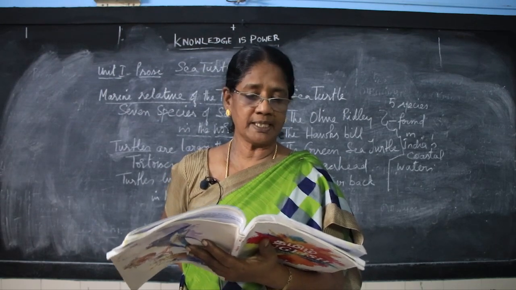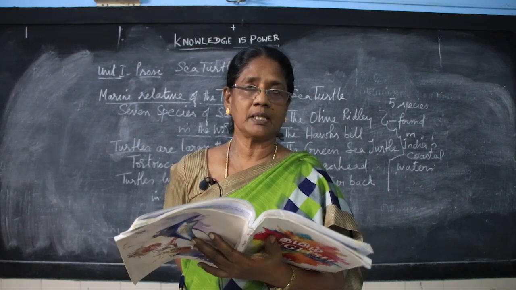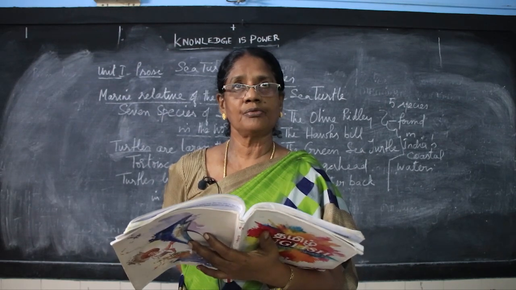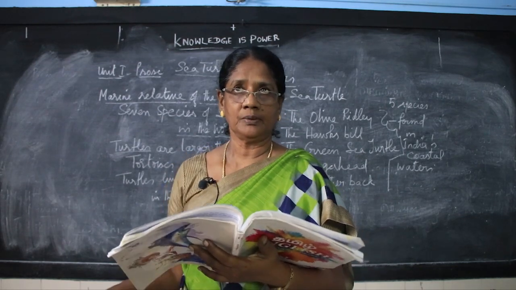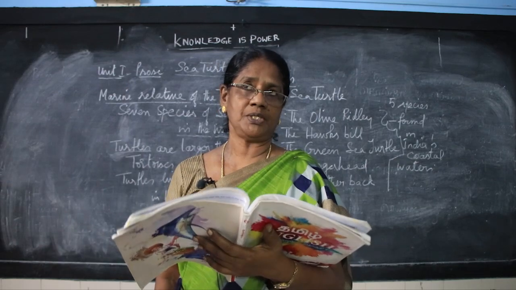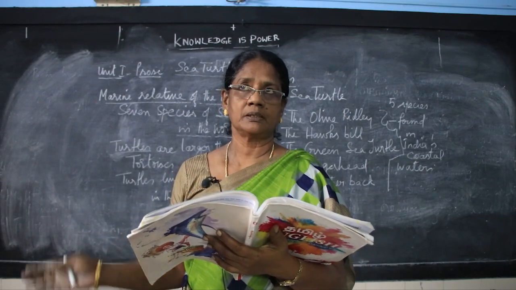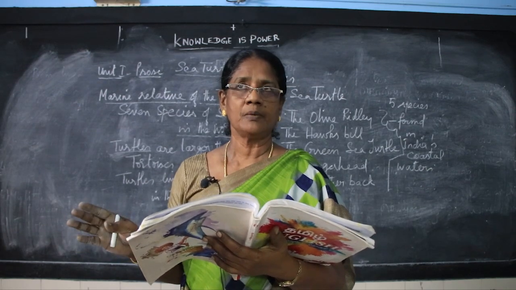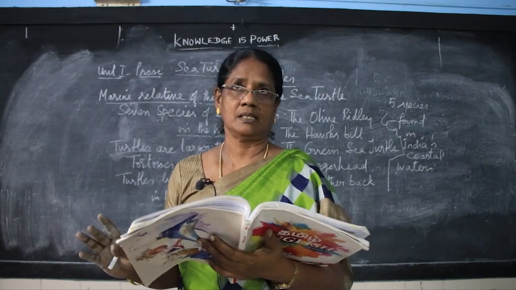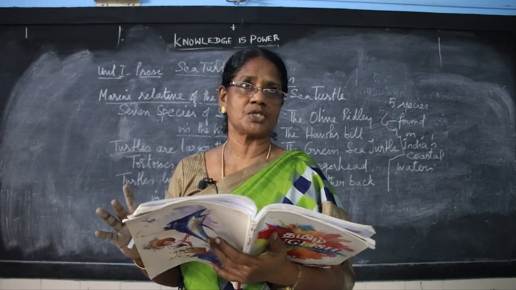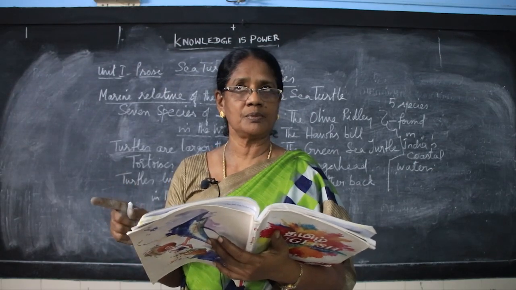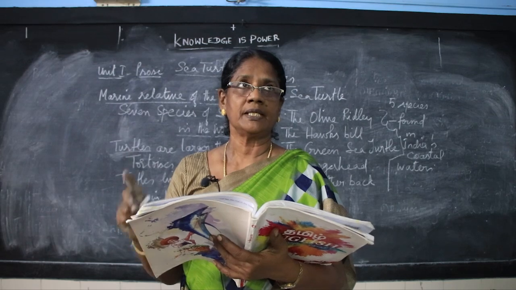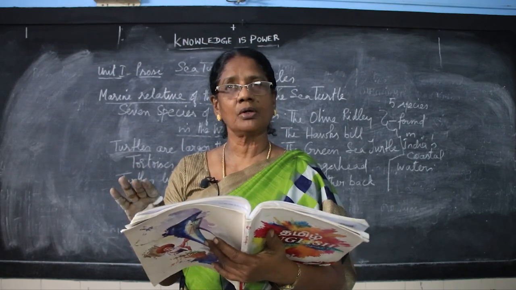The olive ridley. That's a common turtle found on the shores of our beaches. For example, Trivandrum beach, all these beaches will have these olive ridleys, where human habitat is less. You cannot see that in Marina beach, but you can see it in the Trivandrum beach, Besant Nagar beach, where people will not go.